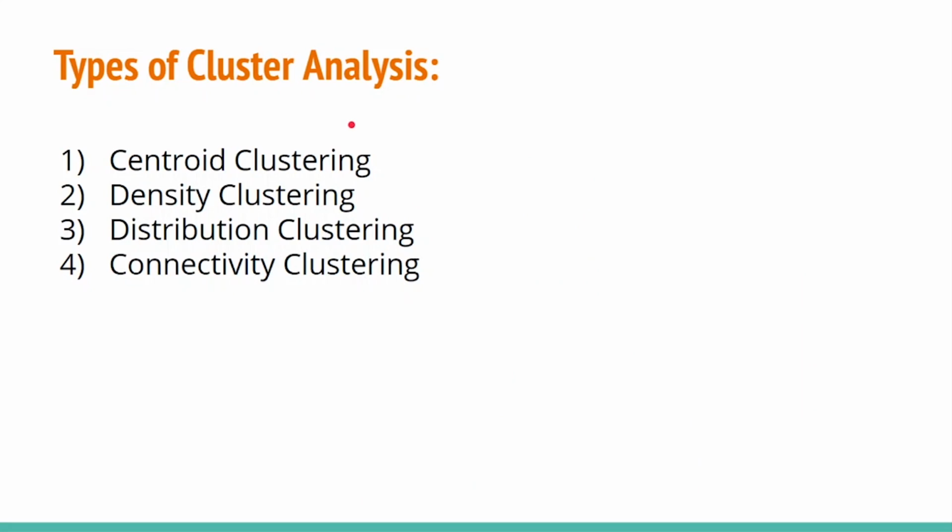So next we move on to types of cluster analysis. There are mainly 4 types of cluster analysis: centroid clustering, density clustering, distribution clustering, and connectivity clustering. Now let's look into how each of the clustering analyses works.